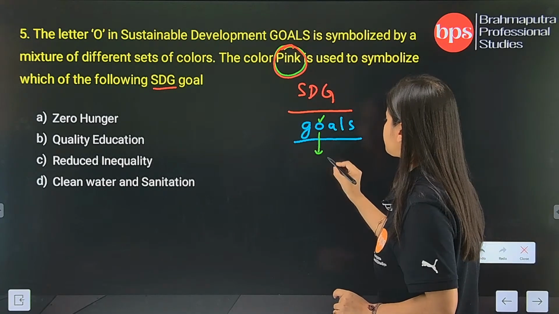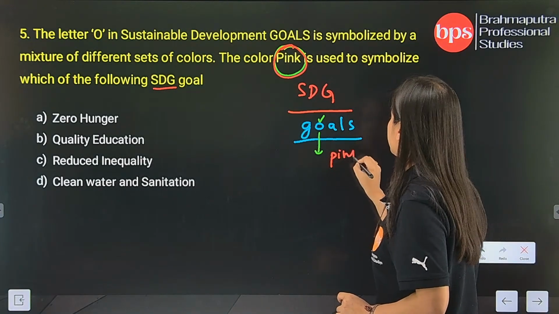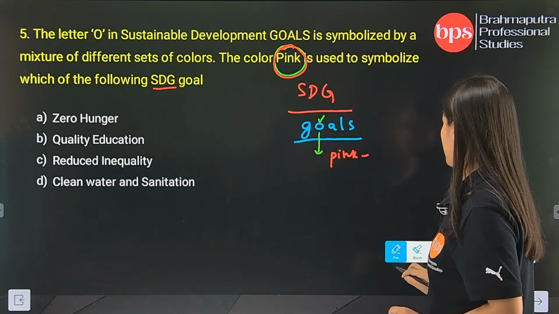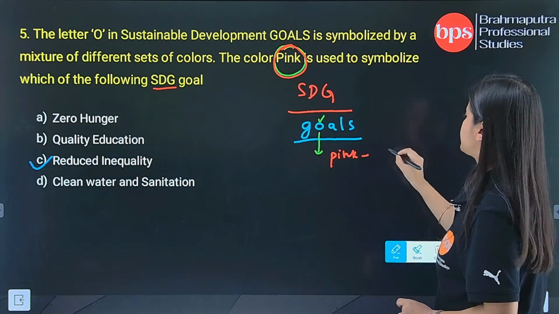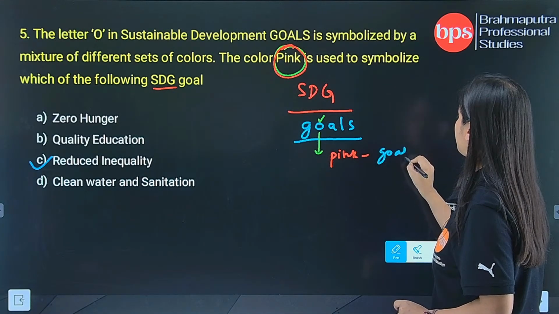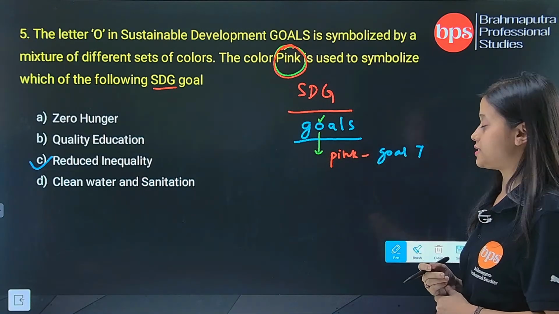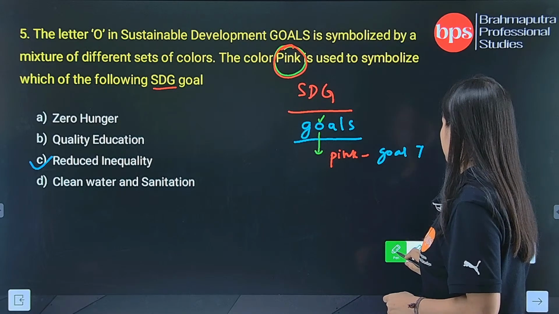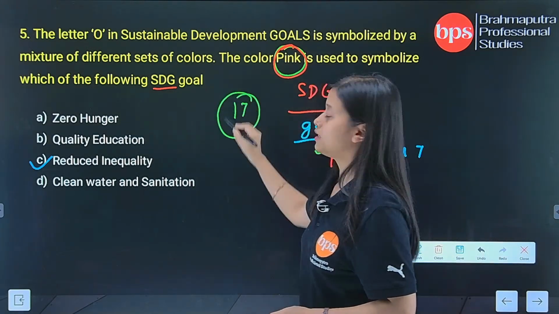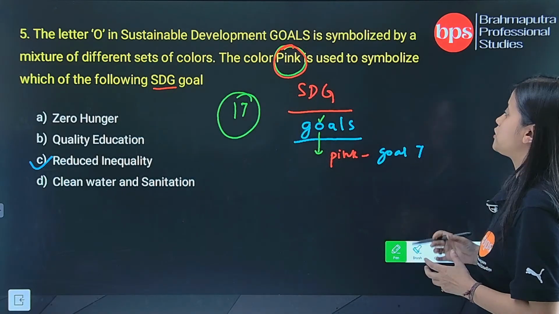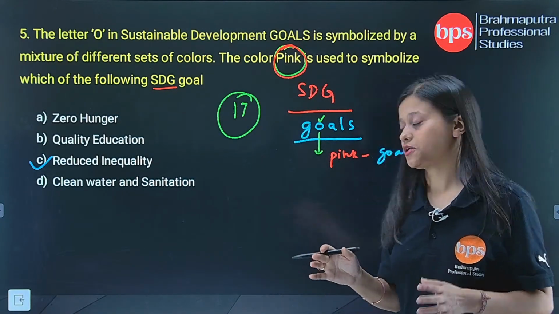The color pink is representing which goal? The color pink is representing goal number 7, which says reduce inequality. Now, how many total SDGs are there? There are 17 SDG goals, and each goal is represented by a particular color.